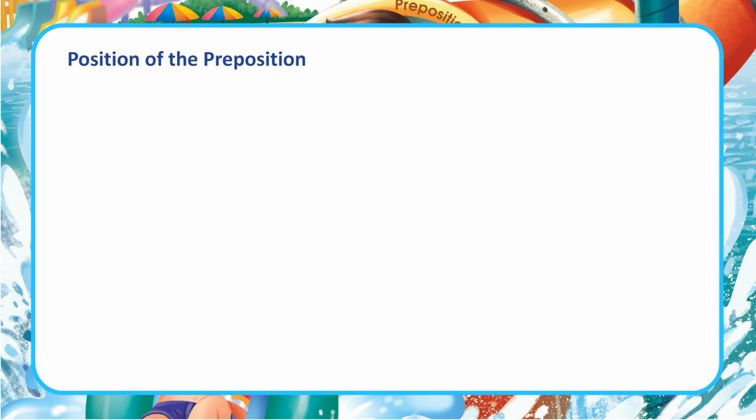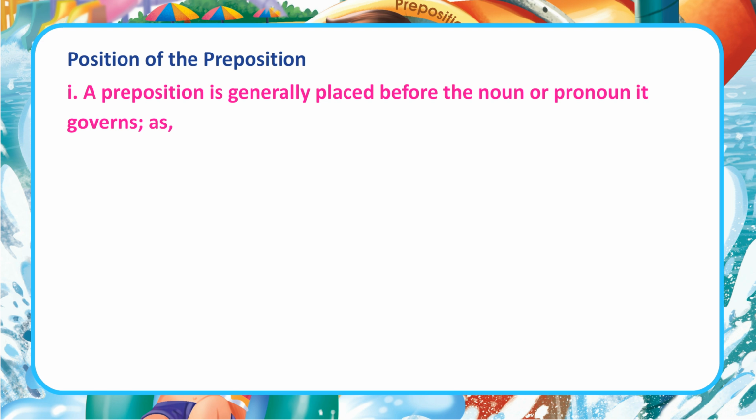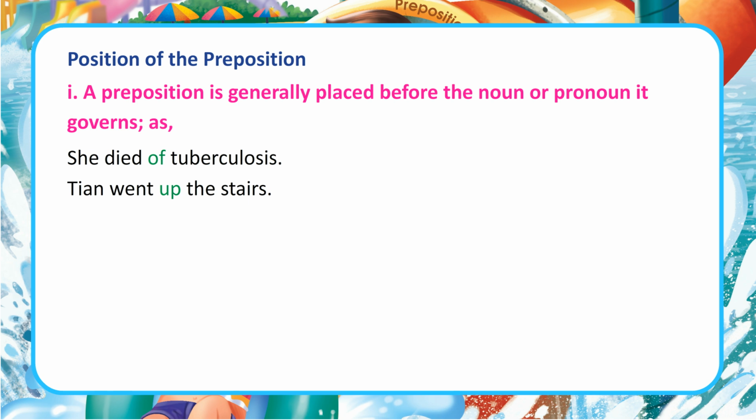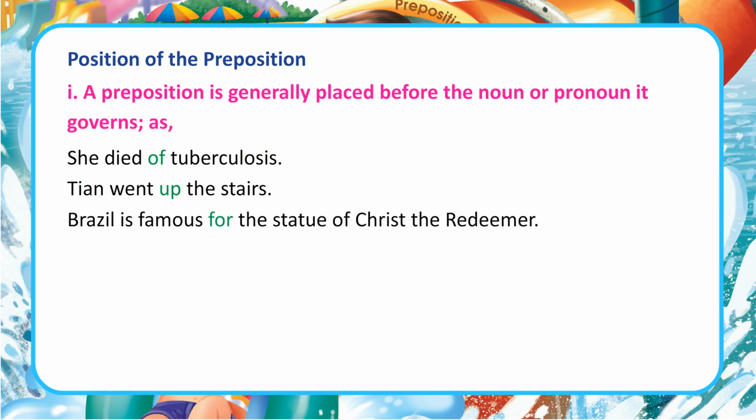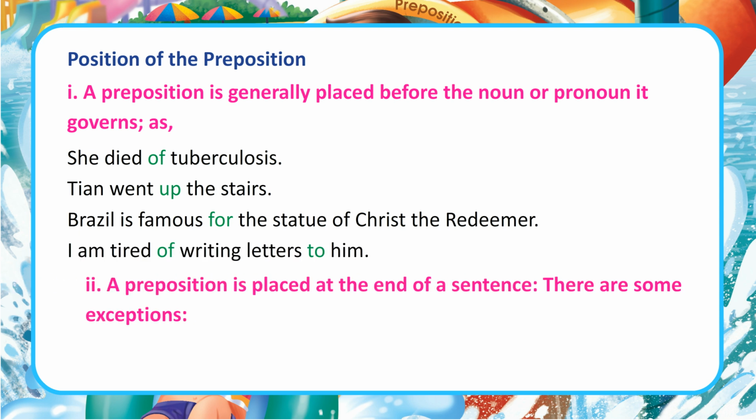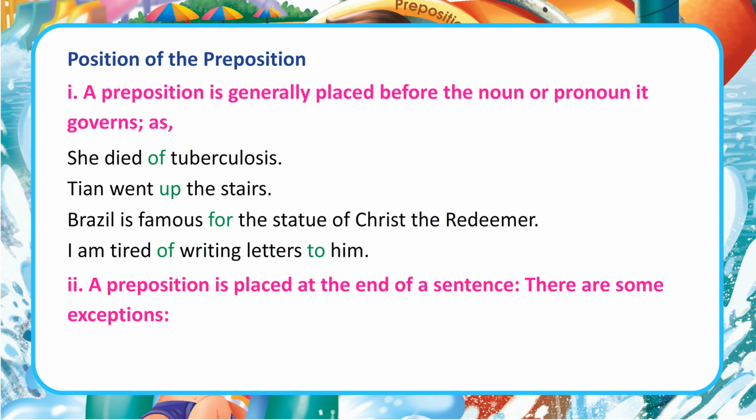Position of the preposition. 1. A preposition is generally placed before the noun or pronoun it governs, as: She died of tuberculosis. Tian went up the stairs. Brazil is famous for the statue of Christ the Redeemer. I'm tired of writing letters to him. 2. A preposition is placed at the end of a sentence.